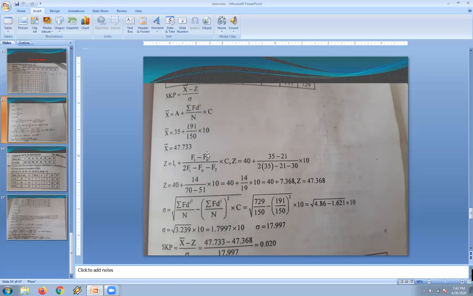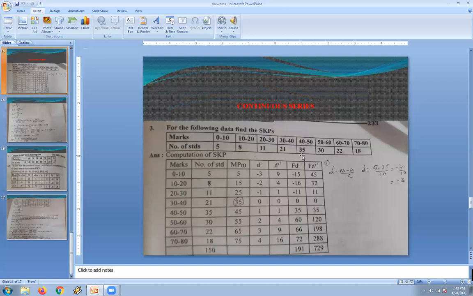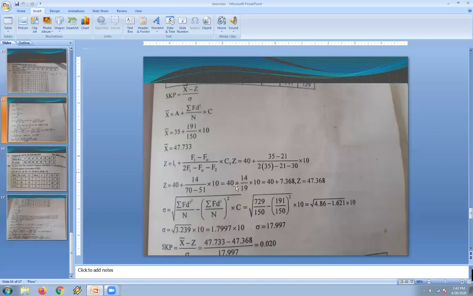Similarly, we are using the mode formula, because in the class intervals we can't find out the exact value. So we are using the formula L plus f1 minus f0 divided by 2 f1 minus f0 minus f2. Now L value is 40 plus 35 minus 21 divided by 2 into 35 minus. We can see in this question the highest frequency is 35, that is f1. Preceding to that number is f0, succeeding to the number is f2. Now we have substituted all the values in the formula. So that is 2 into 35 minus 21 minus 30, into 10. The value of the mode is 47.368.